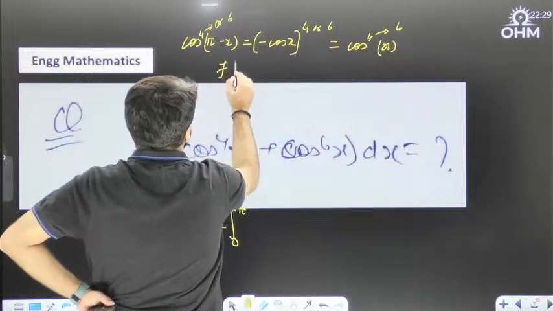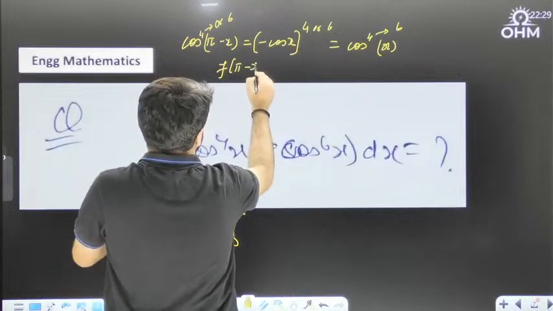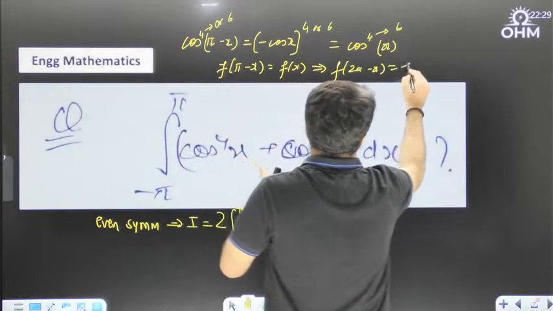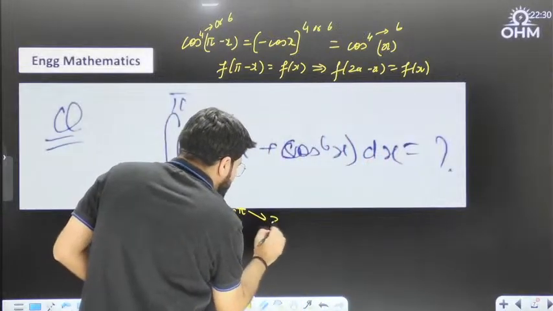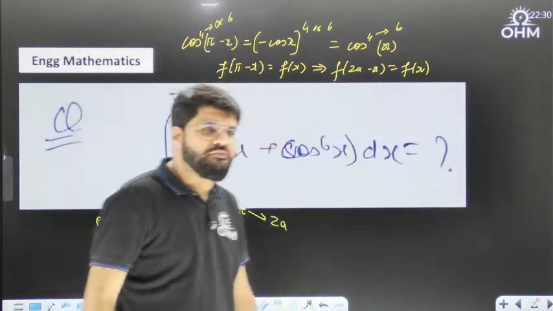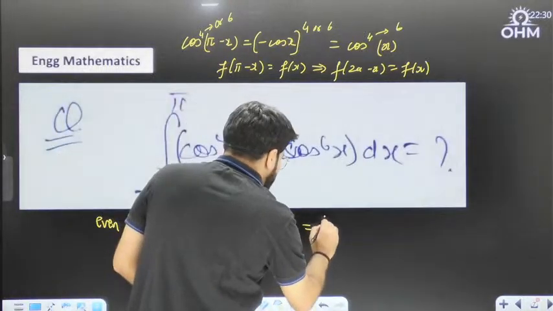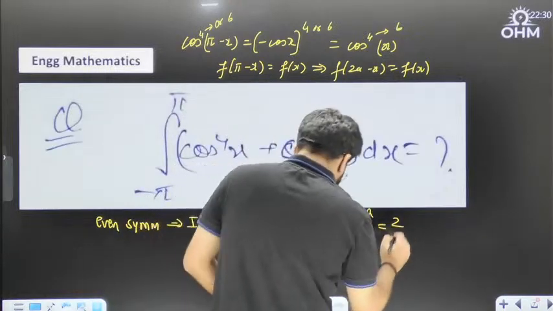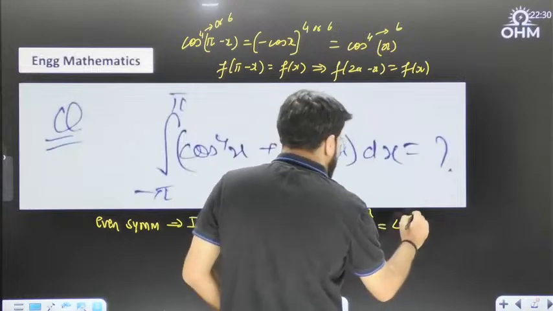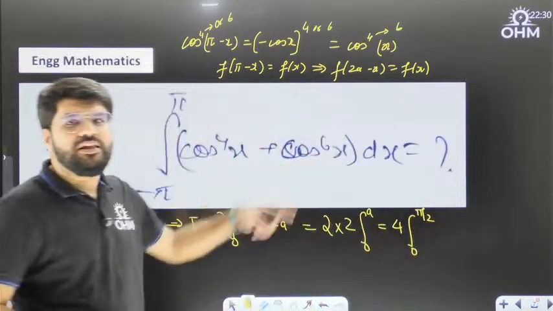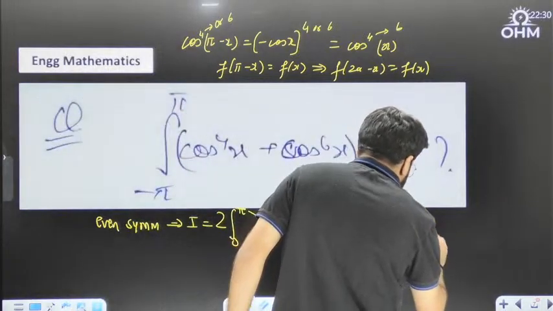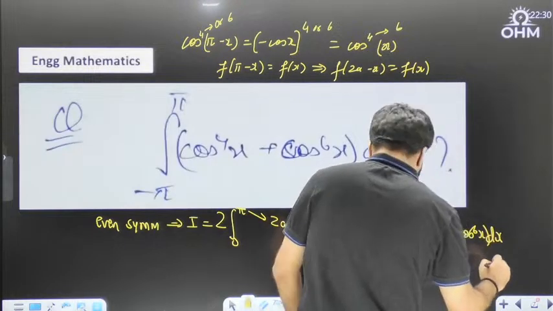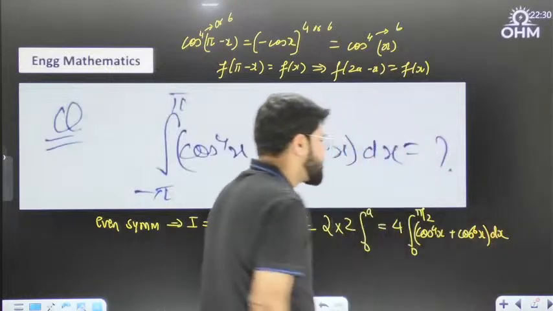What I mean to say is, if this is f(x), then f(pi minus x) equals f(x). You can think of it as f(2a minus x) equals f(x), where I have assumed pi as 2a. If f(2a minus x) equals f(x), then the integral from 0 to 2a is twice the integral from 0 to a. That means in total it is 4 times the integral from 0 to a, and a will be pi by 2. Now that the limit is 0 to pi by 2, it is directly the Wallis integral of cos power 4x plus cos power 6x dx.